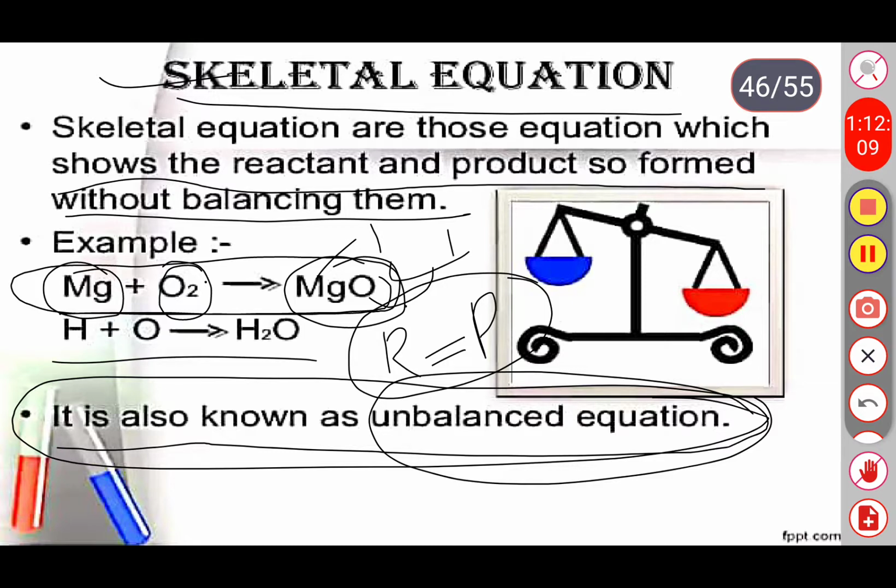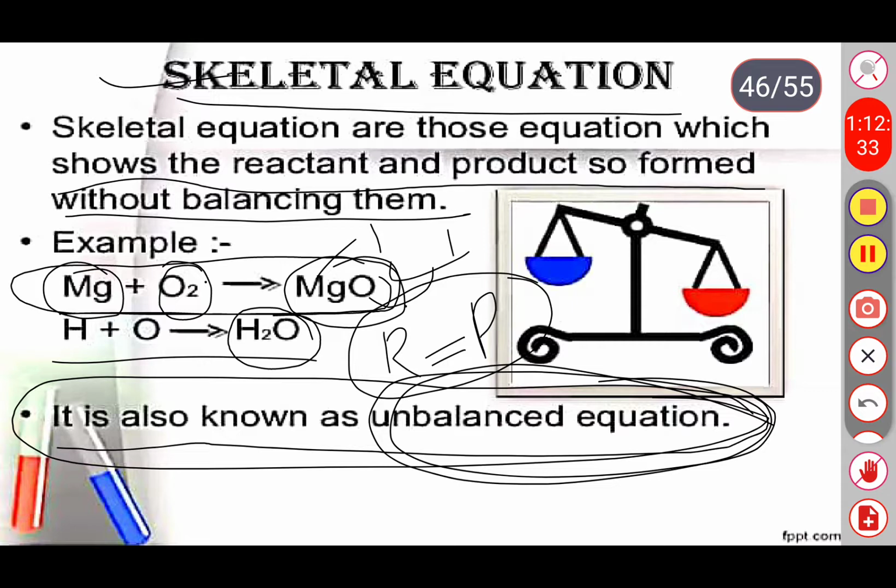Hydrogen plus oxygen. When hydrogen is added with oxygen, can you get the water molecule, that is H2O? No, we need to balance. In the last slide we already balanced the water molecule. Okay, so this type of unbalanced equation we call a skeletal equation.